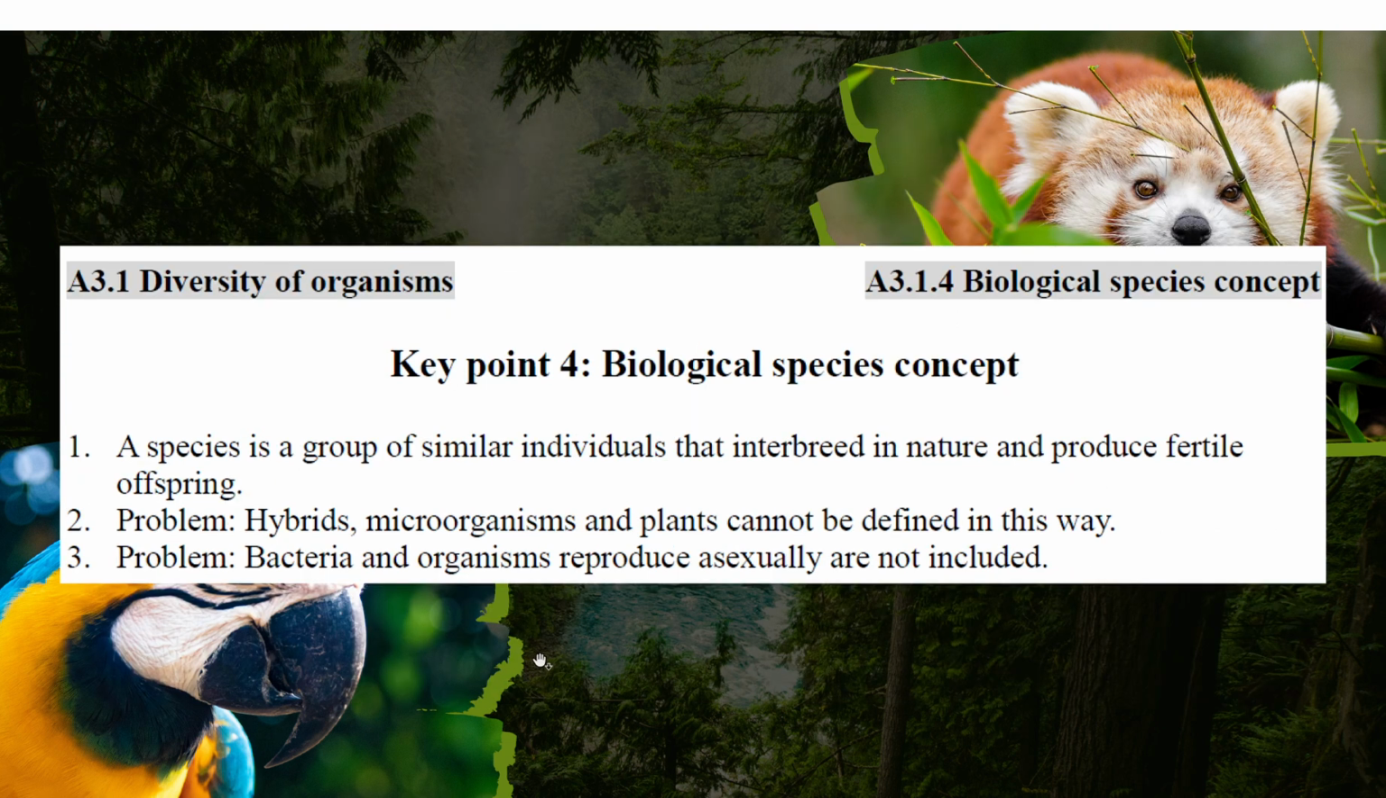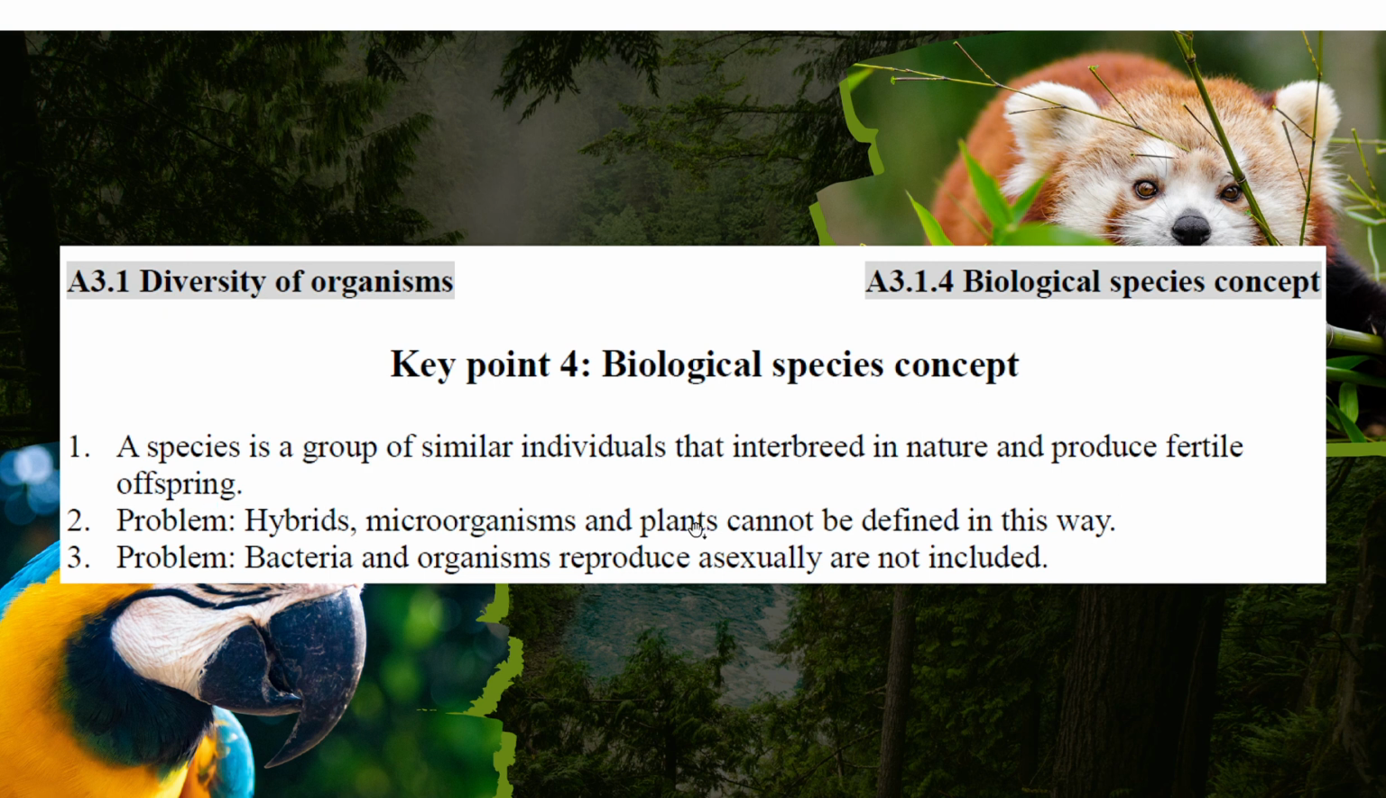Then we have another concept, the biological species concept. It's not about the traits. A species is a group of similar individuals that can interbreed in nature and produce fertile offspring. They need to interbreed and produce further offspring. From this definition, you can see some exceptions are not solved: hybrids, microorganisms, plants.